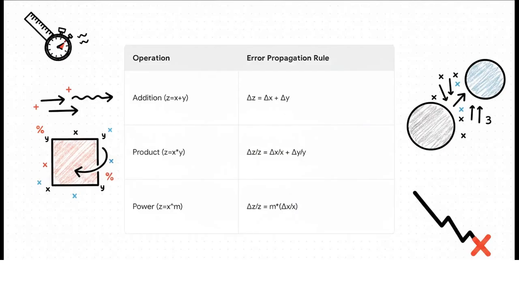And let me tell you, the stakes get much higher when we start doing math. When individual measurements are plugged into formulas, their unique errors actually compound, and the way these errors propagate depends entirely on the mathematical operation. If you are just adding 2 lengths, their absolute errors simply add together. Not too bad, but if you are multiplying quantities, say to find an area, it's their relative or percentage errors that add up. And if a quantity is raised to a power, you have to multiply the relative error by that power. This is exactly why a tiny, tiny error in measuring the radius of a circle will snowball into a massive error when you calculate its volume.